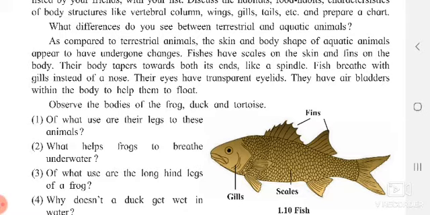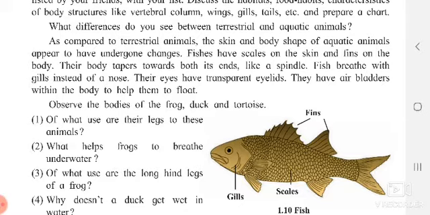Their body tapers toward both ends like a spindle. If you remove a fish from water, it undergoes a particular vibration, so it can taper at both ends. Fish breathe with gills instead of a nose. So how do fish breathe? They breathe with the help of their gills.